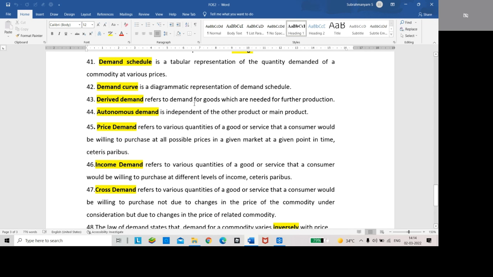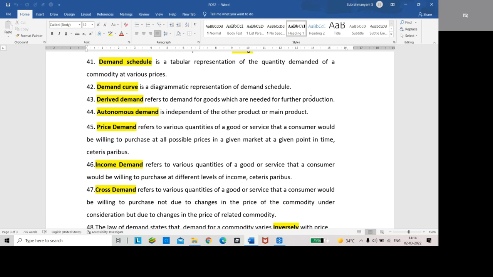Dash refers to demand for goods which are needed for further production. That means produced goods are having the demand, while direct goods are not.